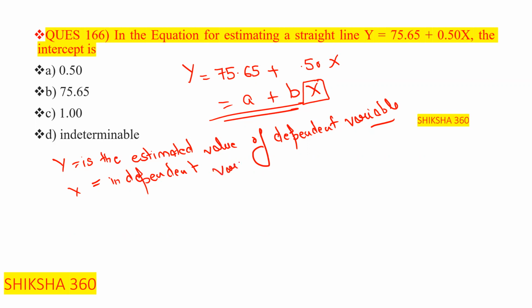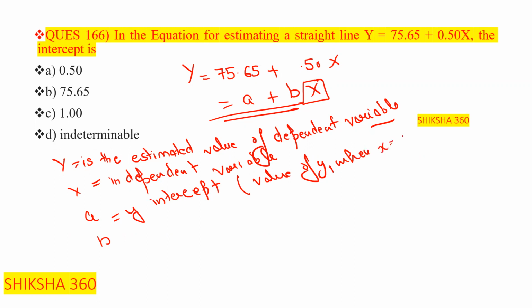So two things are left, a and b. A is the y intercept, the value of y when x is 0. Last one is b. What is b here? B is the slope of the trend line.